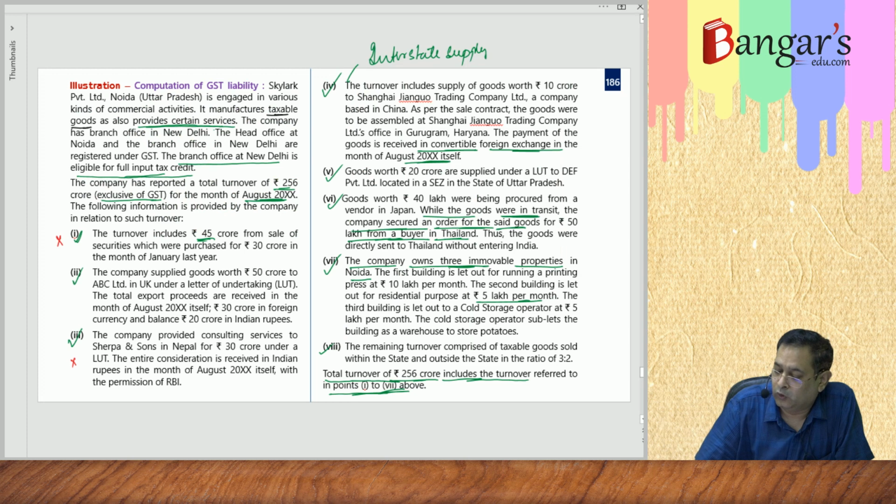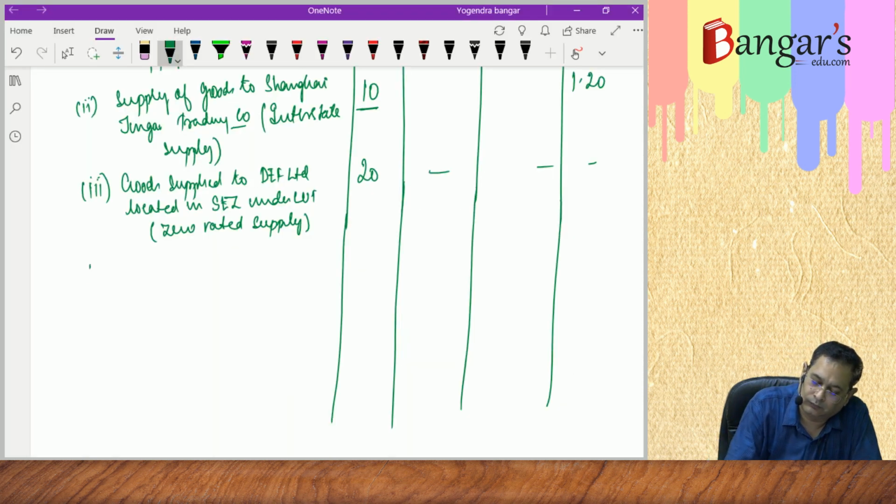Then goods worth 40 lakhs were procured. This is an out-to-out transaction. It will be regarded neither as supply of goods nor supply of services. This is a service transaction which we will consider separately, both these transactions. Then remaining turnover. Here, intrastate supply of taxable goods.